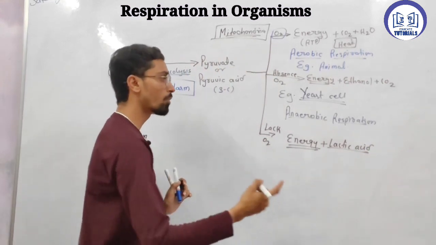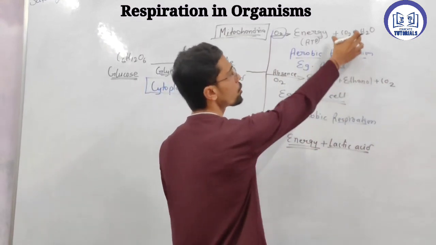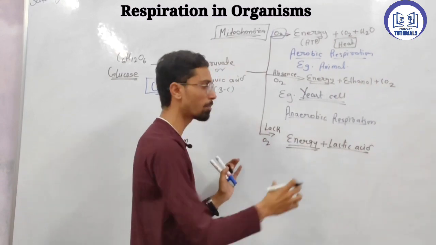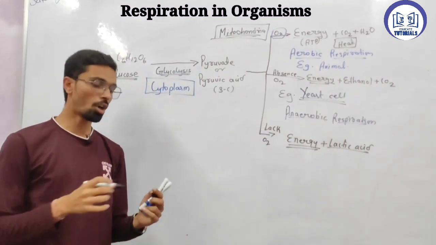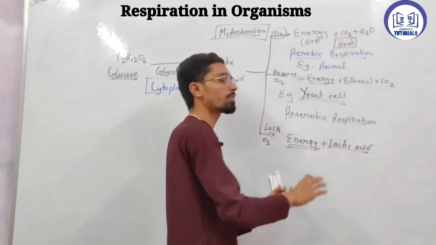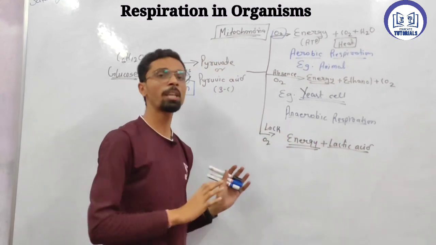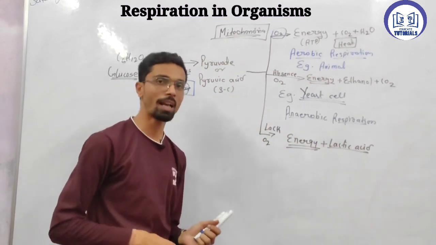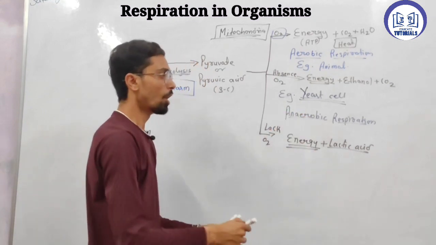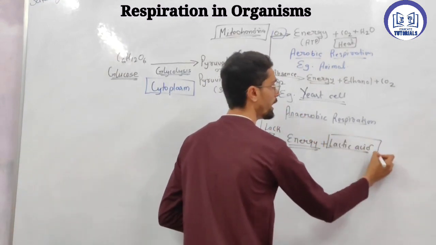In the previous reactions carbon dioxide is released, right? But here carbon dioxide is not released. In this part lactic acid is formed from the pyruvic acid. Just keep in mind what this lactic acid leads to.